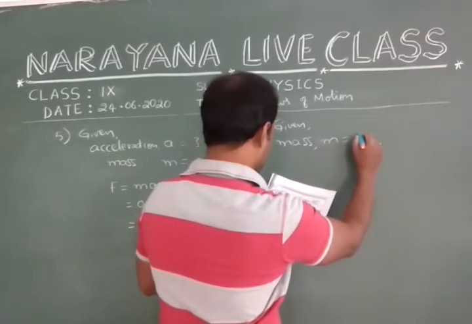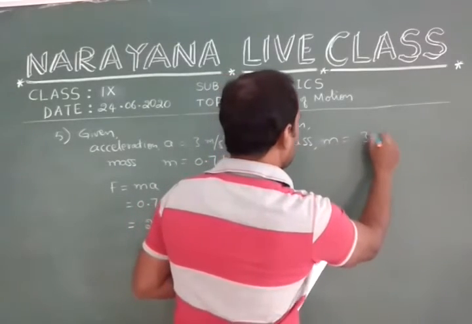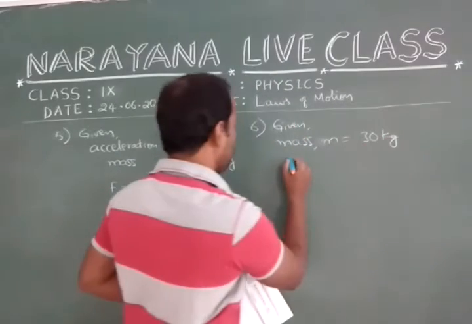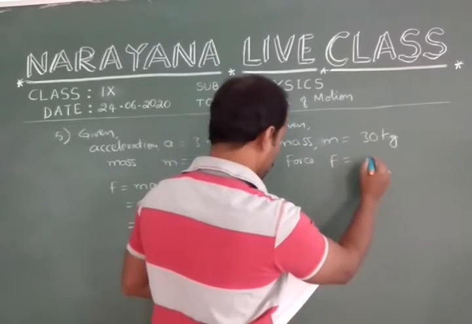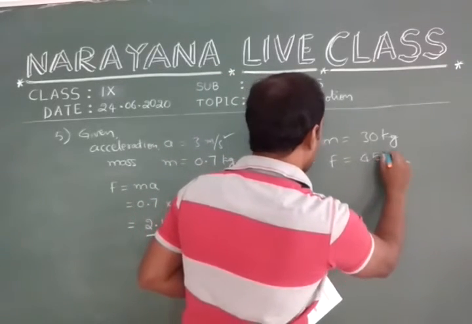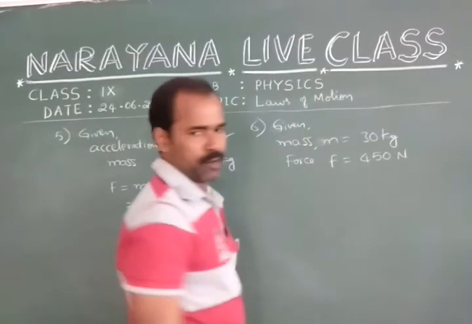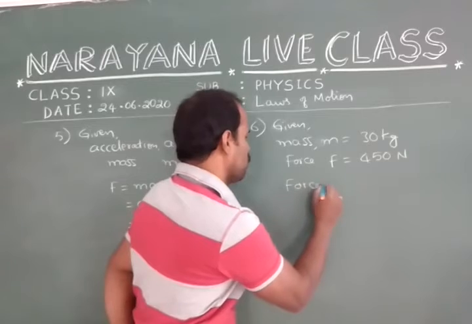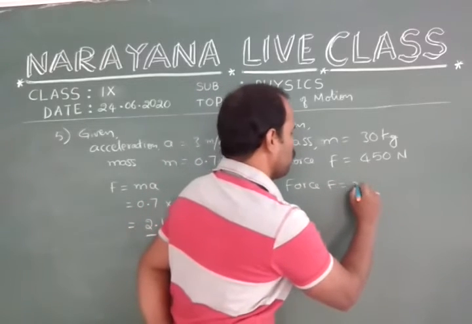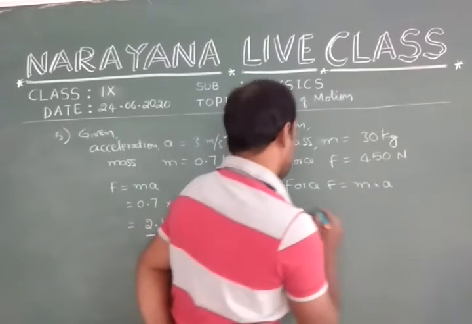Mass m is equal to 30 kg. Force F is given, 450 Newton. We know force F is equal to mass into acceleration.